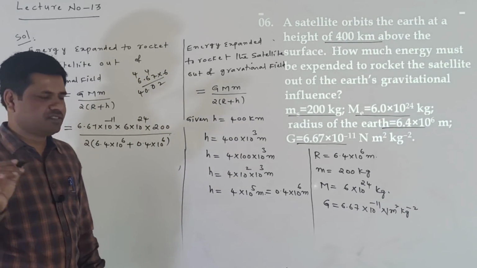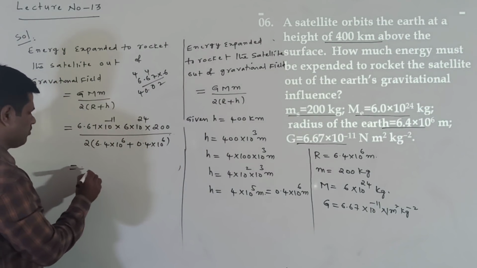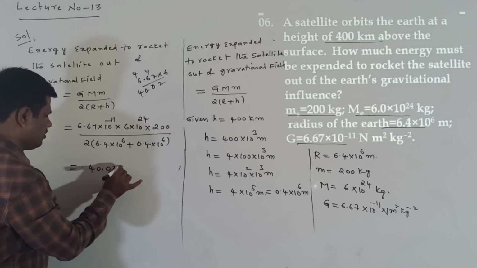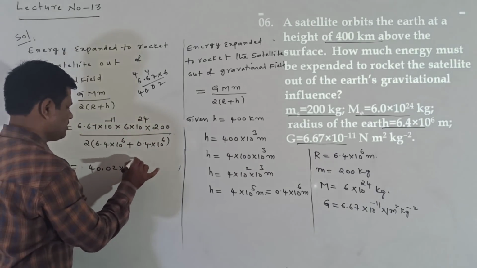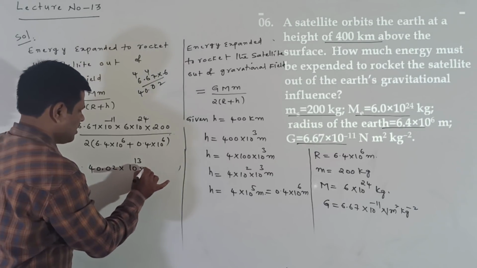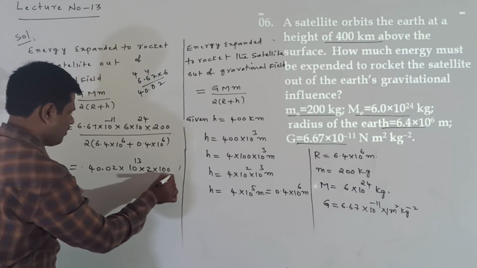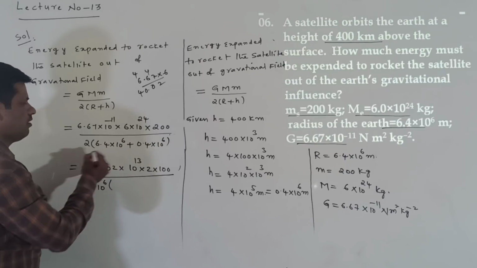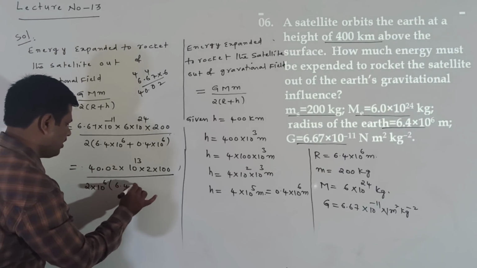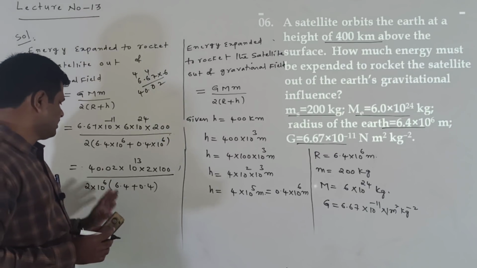We are getting the value 40.02. 6.67 into 6 is equal to 40.02 into 10 power of 24 minus 11, that means 10 power of 13. Here I am writing 2 into 100, which is 200, and 2 into 10 power of 6 taking common, remaining is 6.4 plus 0.4. Okay, up to this one is clear.